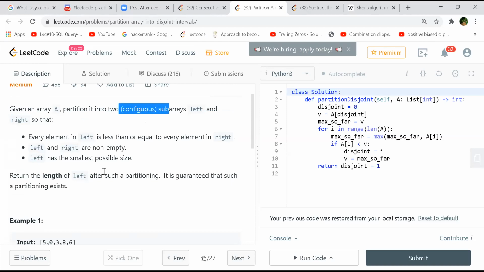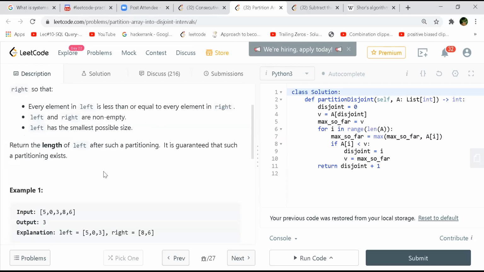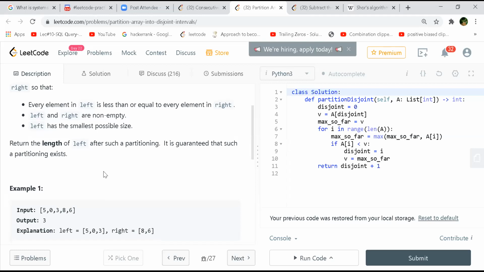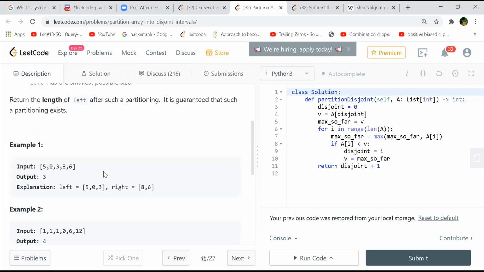The first line mentions: every element in left is less than or equal to every element in right. So if we take 5 as the left subarray, the minimum element in the right subarray will come out to 0. So 5 has to always be less than or equal to the minimum element of the right. But 5 isn't less than or equal to 0. So this is why we need to go beyond 5 in this case.